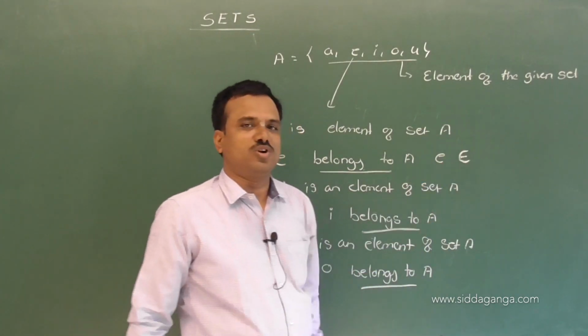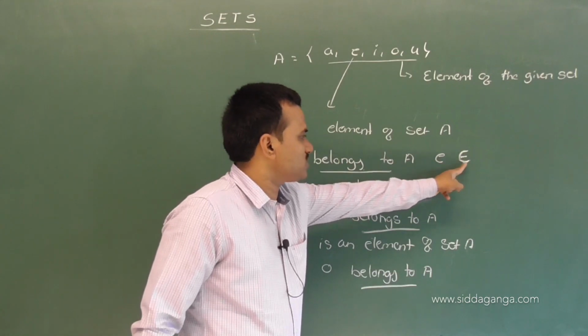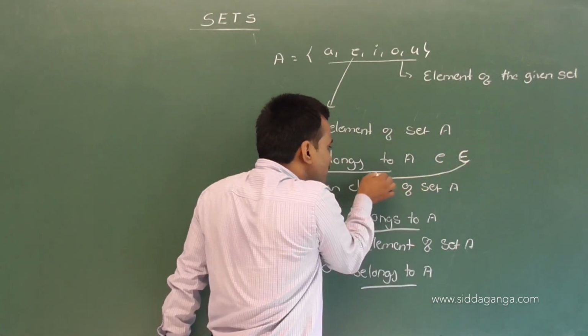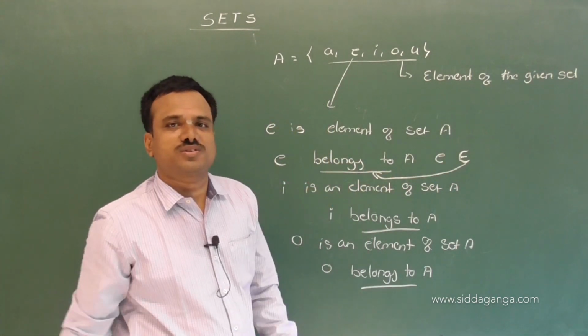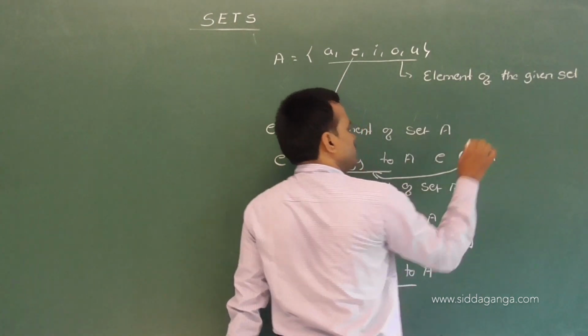It is a symbol, not a letter. This Greek symbol represents belongs. E belongs to A.